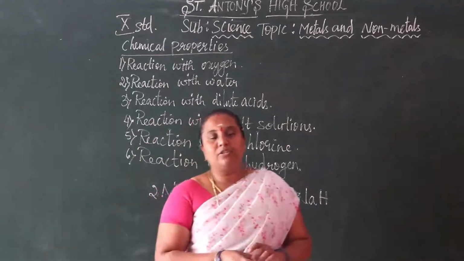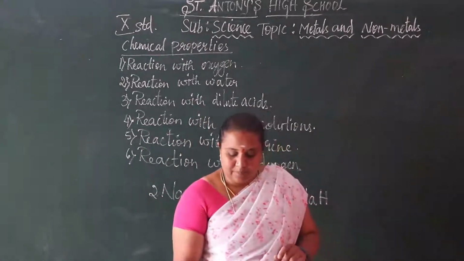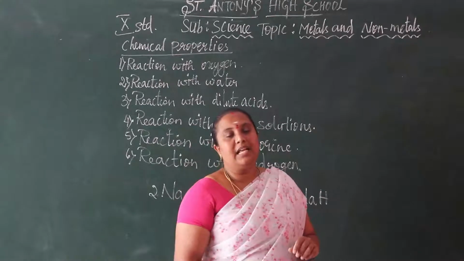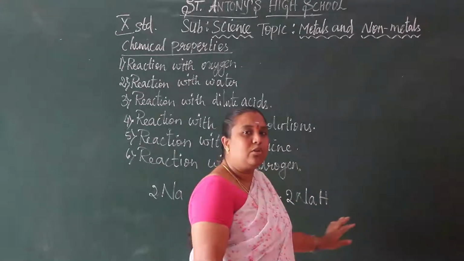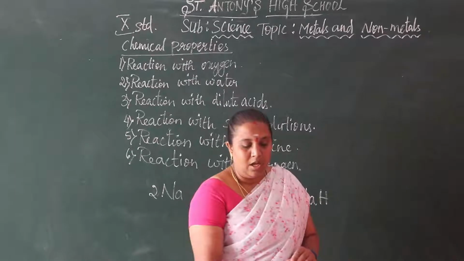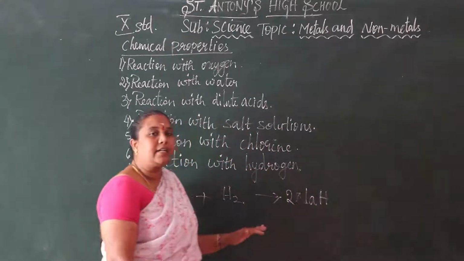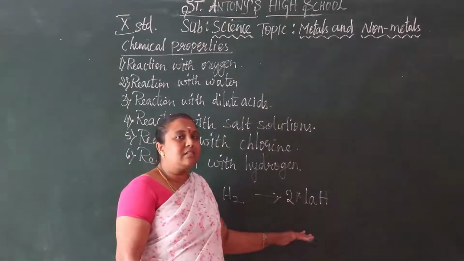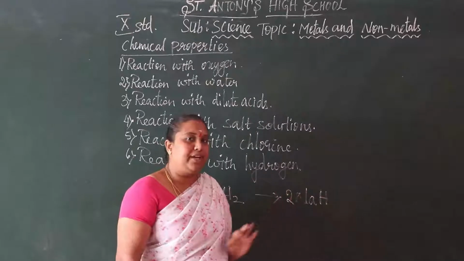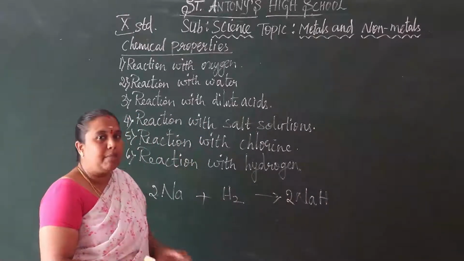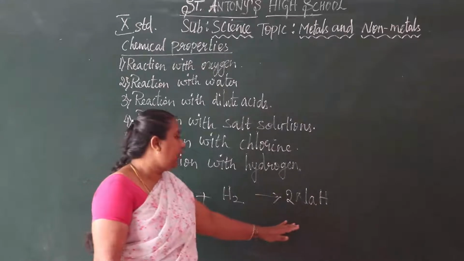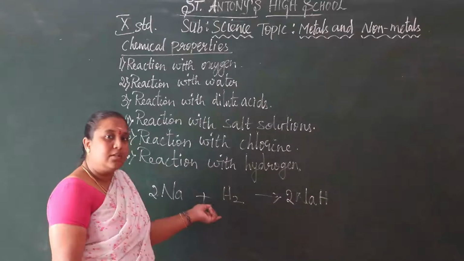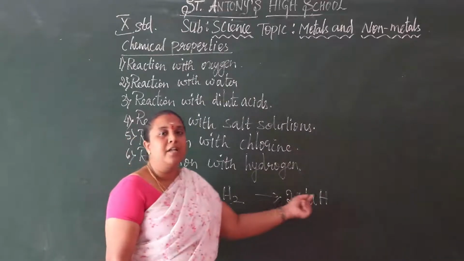So metal reaction with hydrogen forms metal hydrides. This reaction takes place only for the most reactive metals. Less reactive metals do not combine with hydrogen. Only the more reactive metals combine with hydrogen to form hydrides. The less reactive metals do not have the power to combine with hydrogen to form hydrides. You should keep this point in your mind.